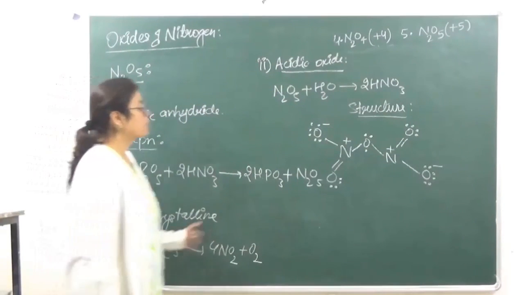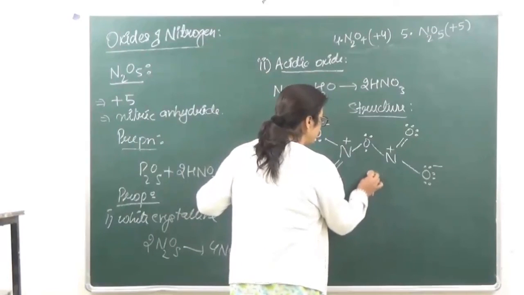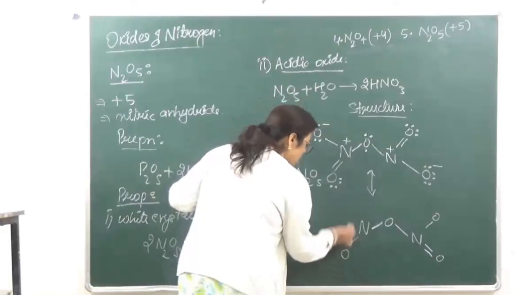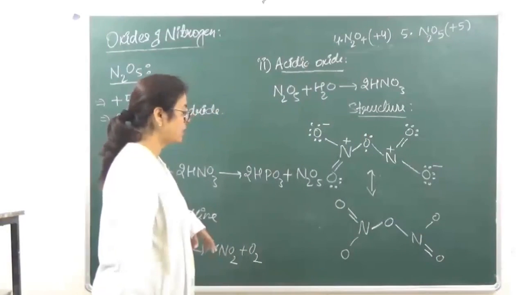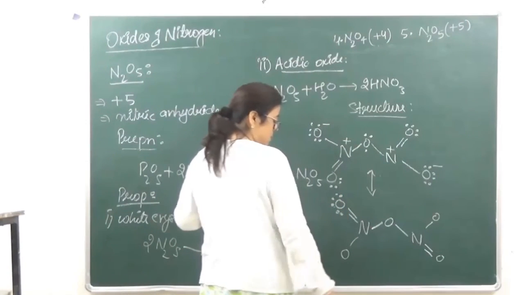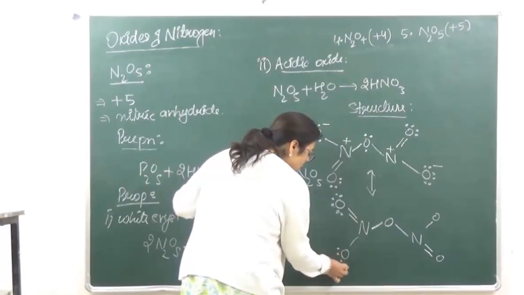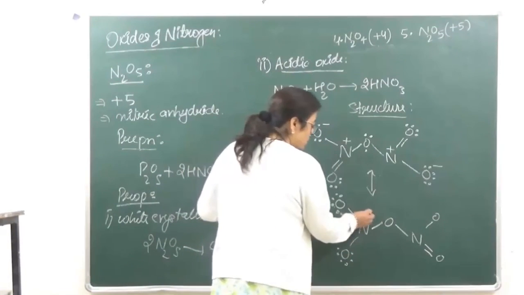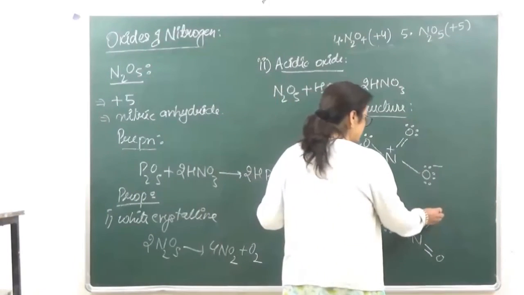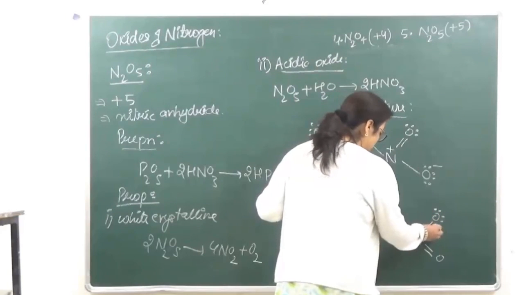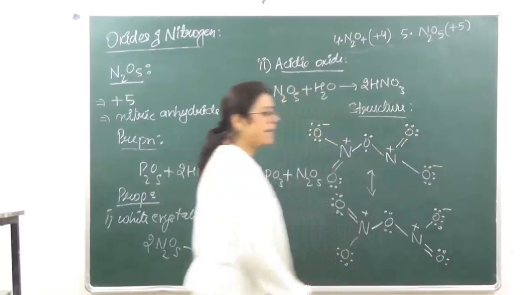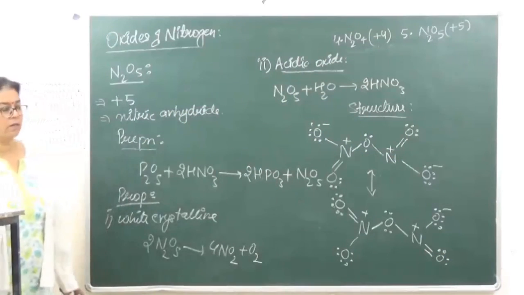Okay? और जब इसका resonating structure हम बनाएंगे, this is going to be the resonating structure. So again we have 4 electrons here. Okay? We have 6 electrons here with a positive charge. 4 electrons here, 6 electrons here with a negative charge, and we have 4 electrons here.